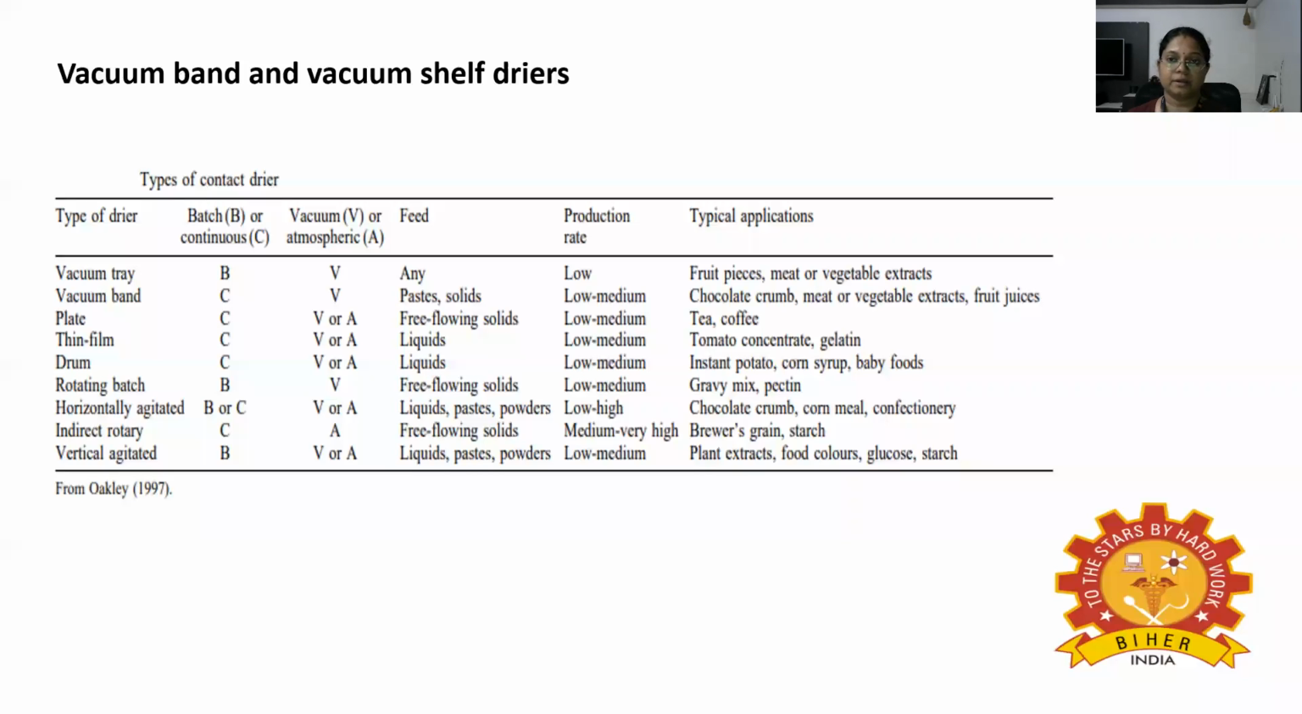In the table, you can see the types of contact dryers. That is the type of dryer like vacuum tray, vacuum band, plate, thin film, rotating batch, horizontally agitated, indirect rotary and so on. Then batch or continuous type has been mentioned. Then vacuum or atmospheric has been mentioned. Then the type of feed used, the production rate and typical applications for certain foods can also be seen here.